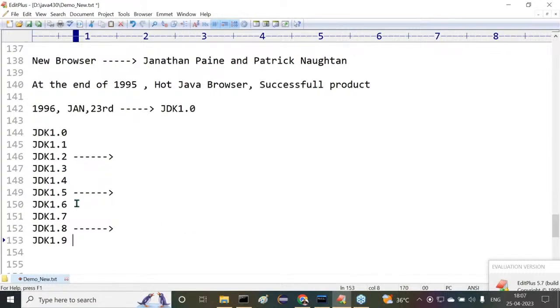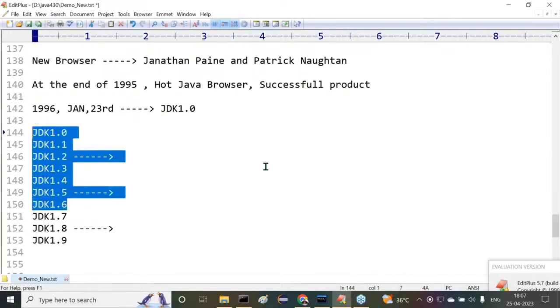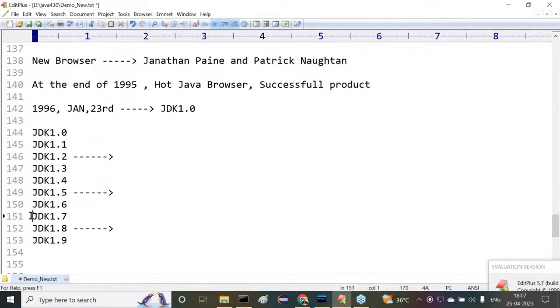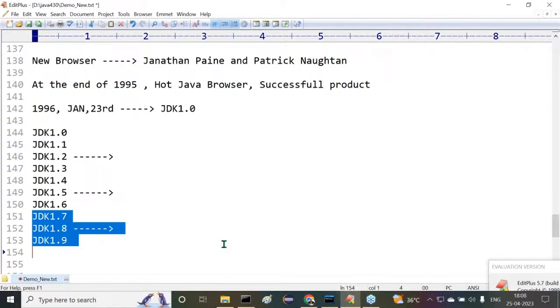Observe carefully, up to JDK 1.6, Java was maintained by Sun Microsystems. Right from 1.7 onward, Java is maintained by Oracle Corporation. When Java came to Oracle Corporation, from that point onwards, in a hurry-burly they are trying to release a number of versions and include hurry-burly features inside Java.